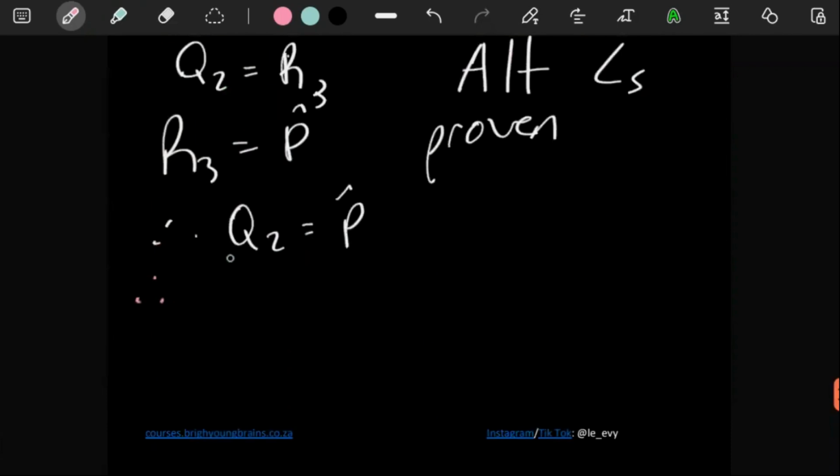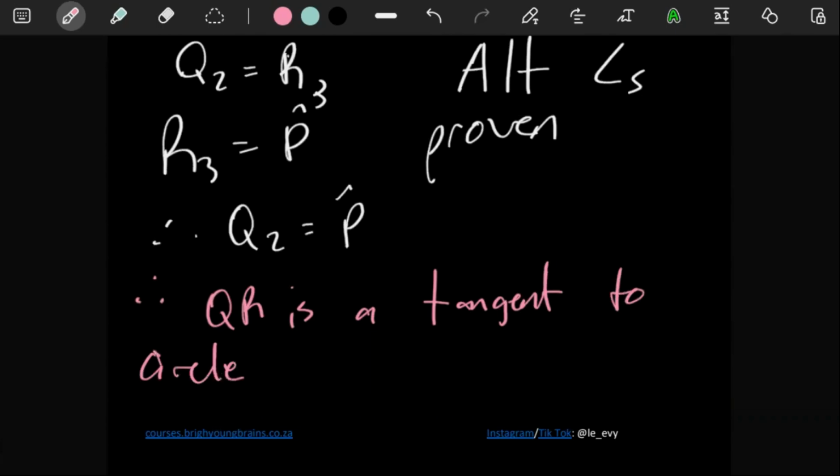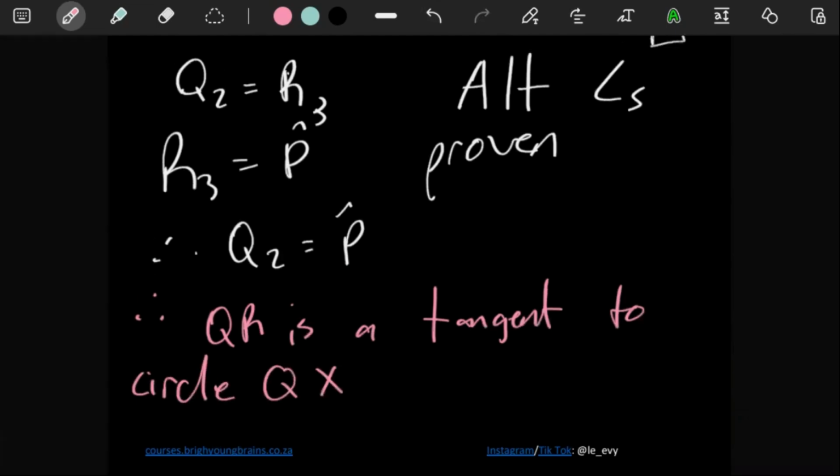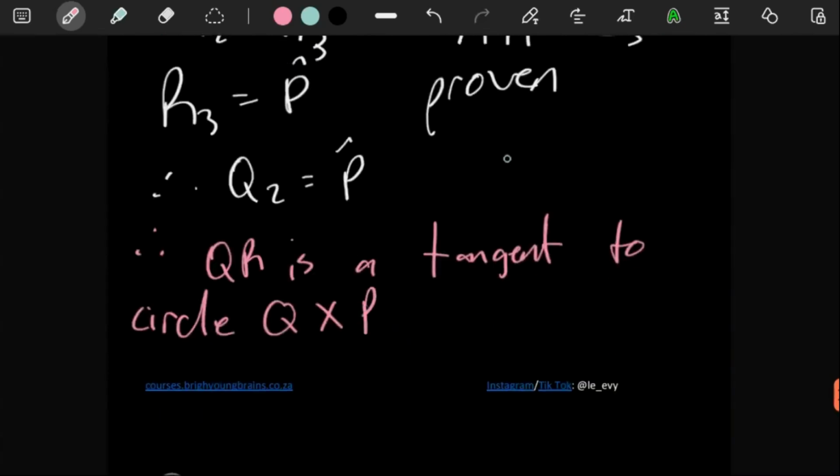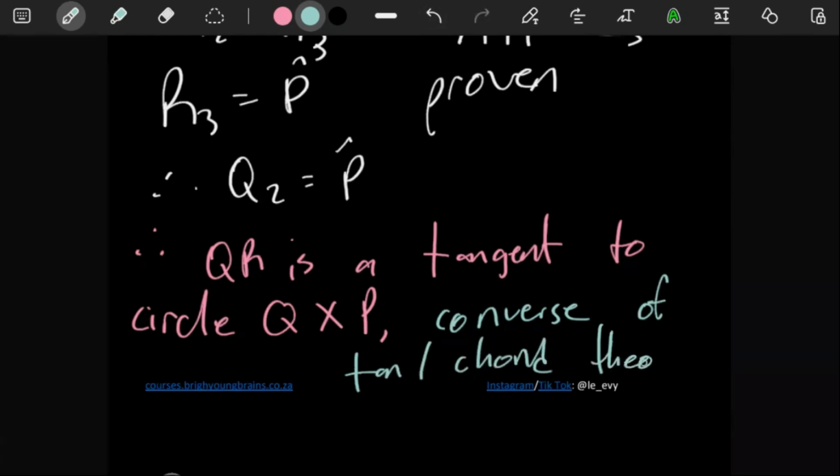Therefore, here we can say, therefore, QR is a tangent to circle QXP. The reason for that is converse of tan-chord theorem.